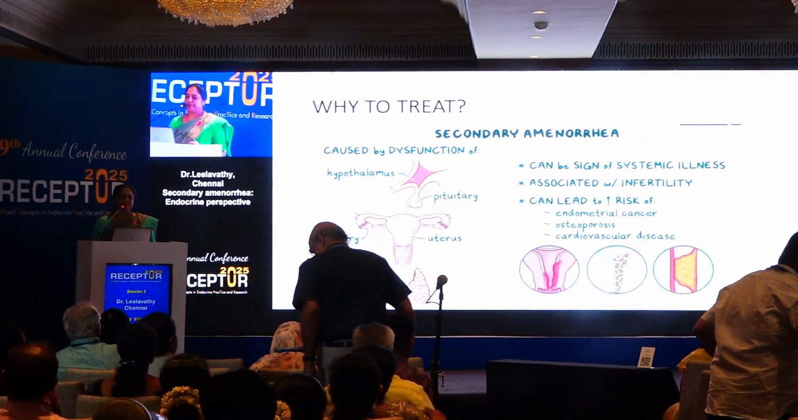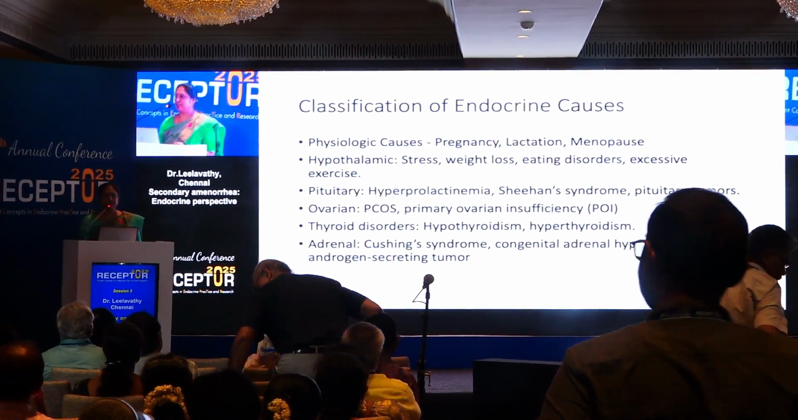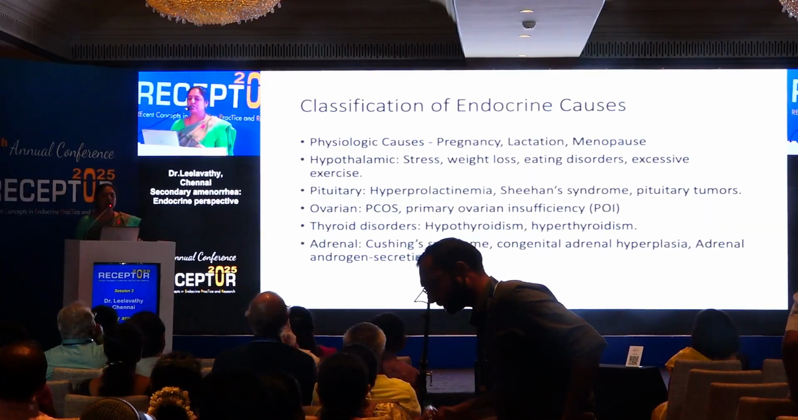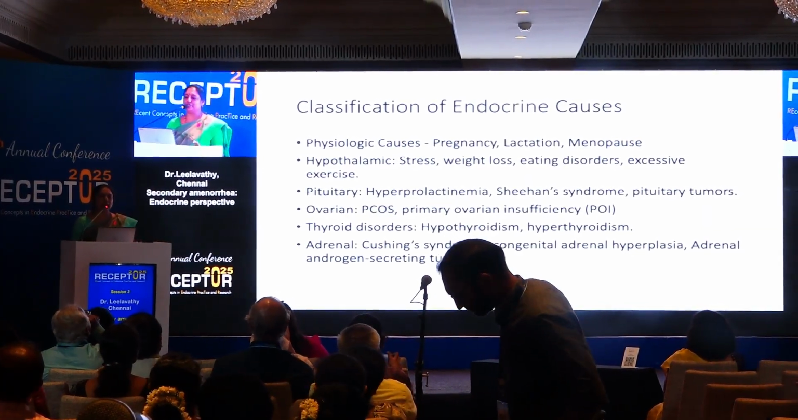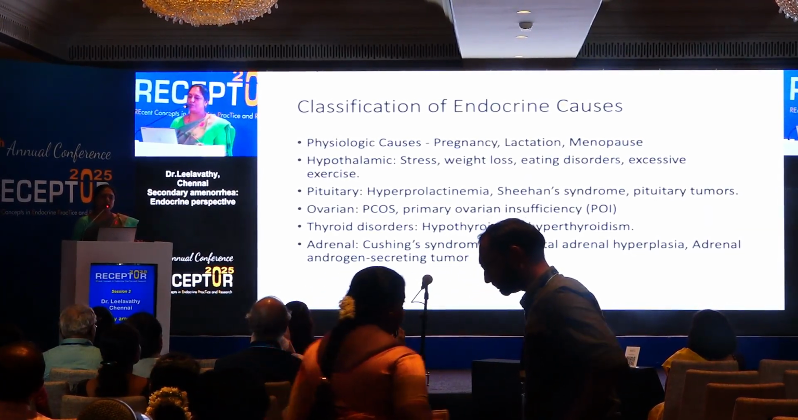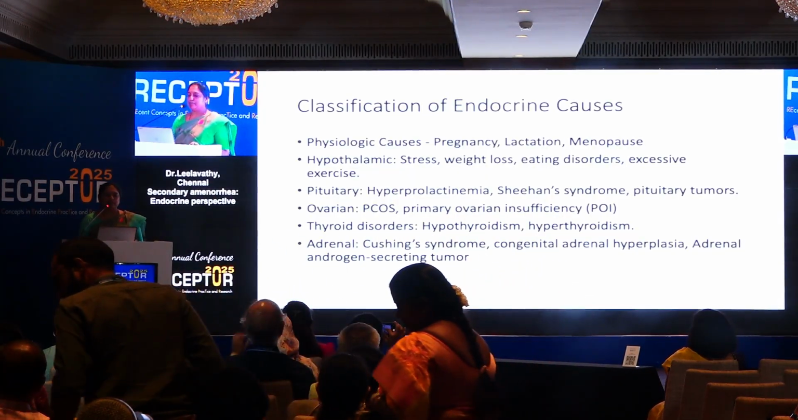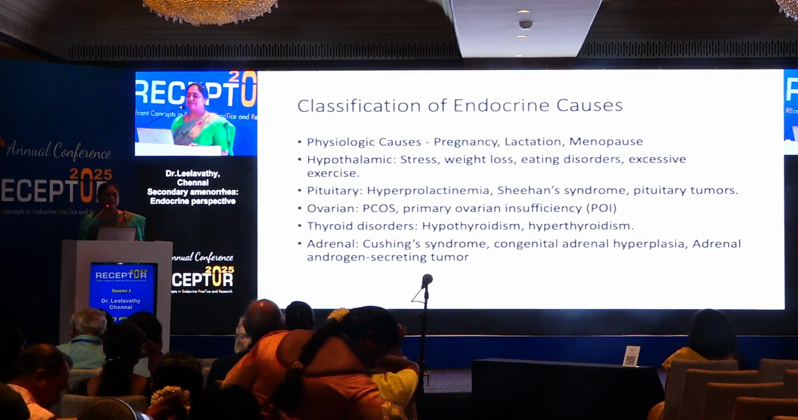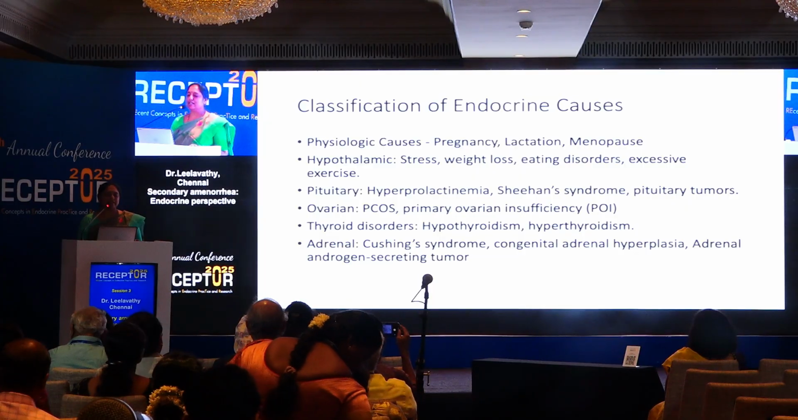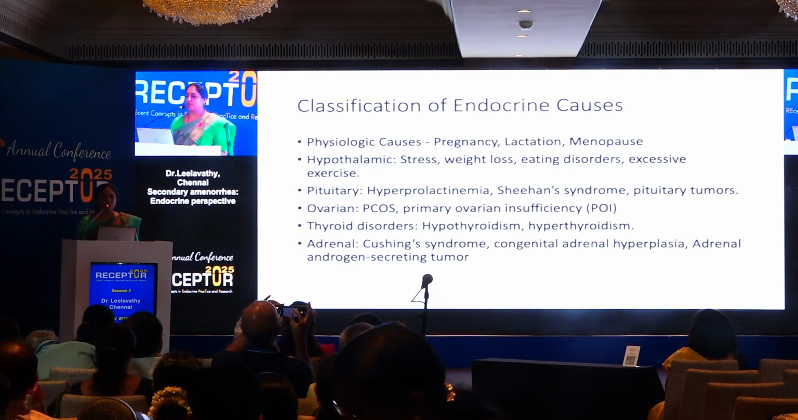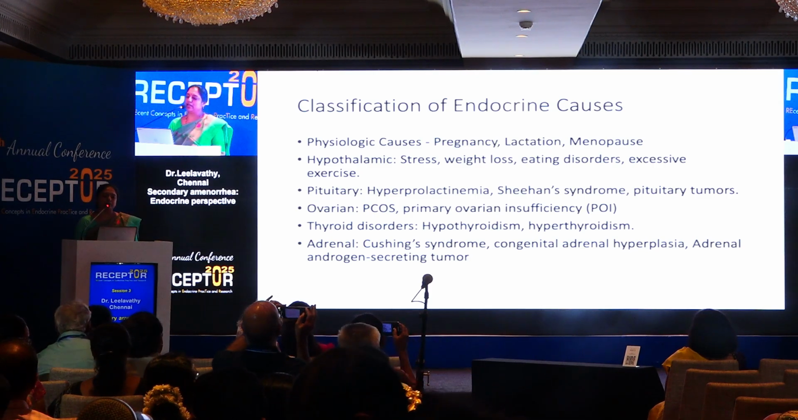Secondary amenorrhea. So how do you classify? Classification according to the cause. The physiological causes: pregnancy, lactation, menopause, and hormonal pills can also cause amenorrhea. In the hypothalamus: stress, weight loss, eating disorders, excessive exercise. In the pituitary, hyperprolactinemia is one of the common causes, Sheehan syndrome, and pituitary tumors.